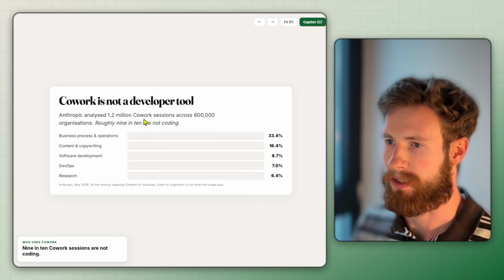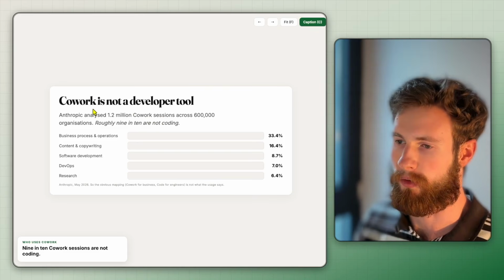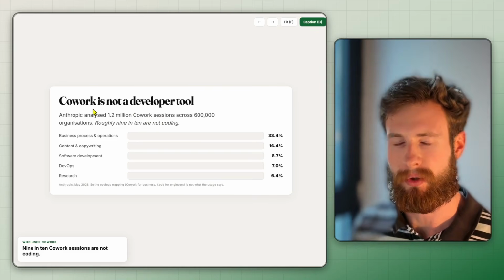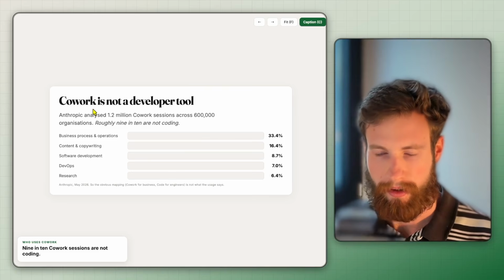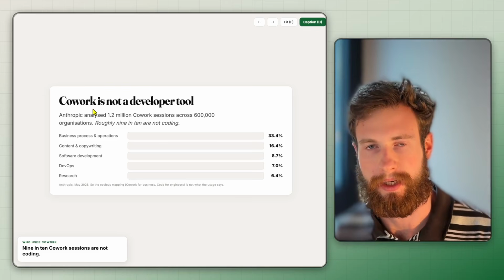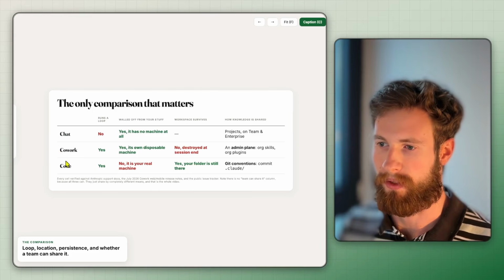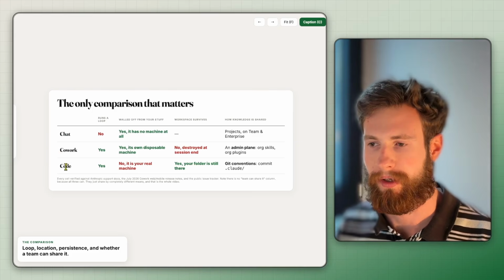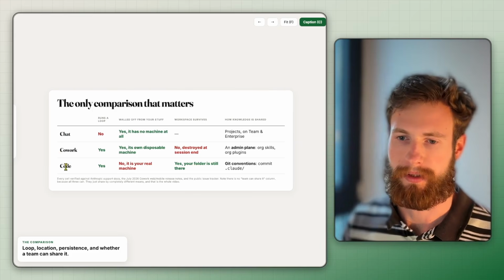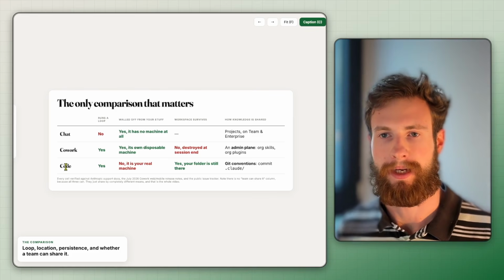Some interesting statistics here is that Cowork is not really a developer tool, and a lot of non-developers are using it, while Claude Code is more popular with developers, so software engineers. But I think an interesting take here is that the fact that you can use your own machine with Code enables you to do a lot more, and it also persists.